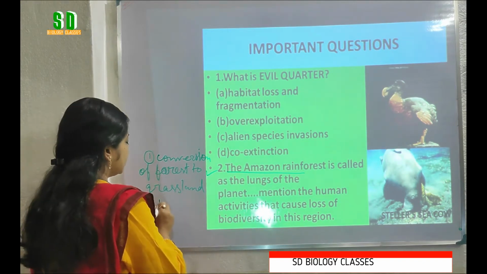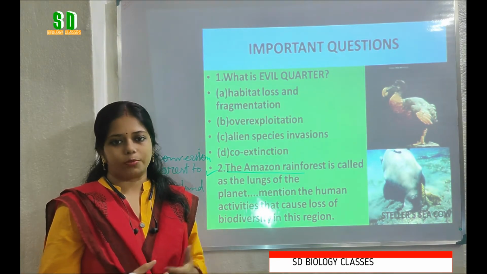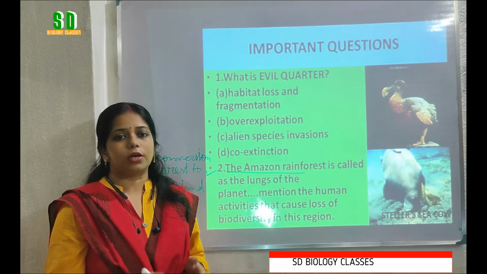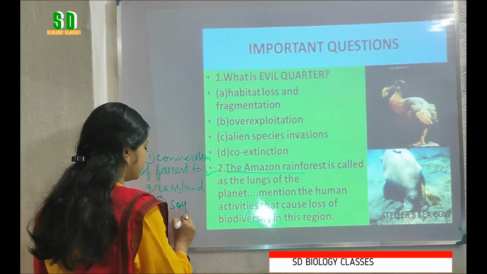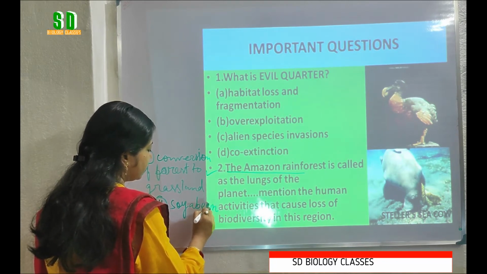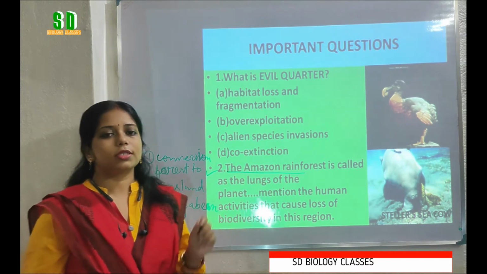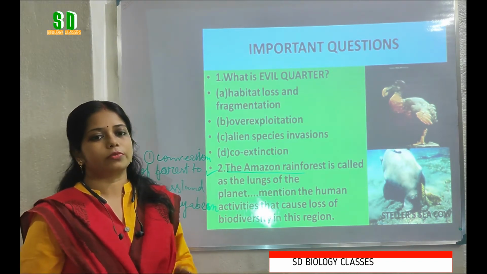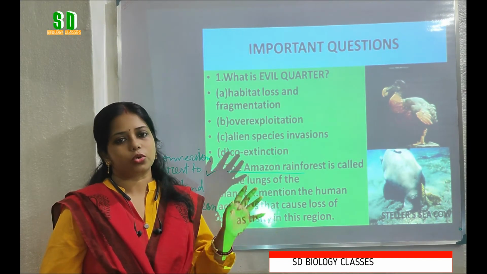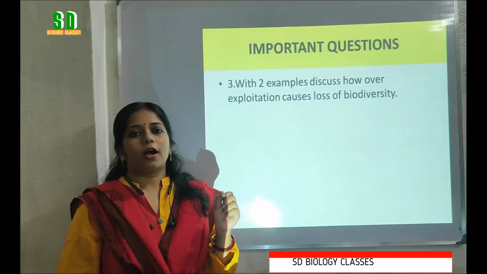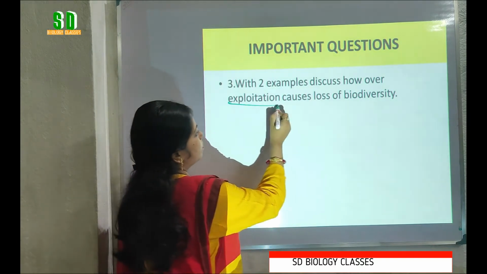And another one: due to increasing population, we need more crops. So the Amazon rainforest is cut down to increase the cropland, and specifically for the cultivation of soybean, the Amazon rainforest area is decreasing. So these are the two important human activities for which the Amazon rainforest is decreasing and the biodiversity in that region is also decreasing.